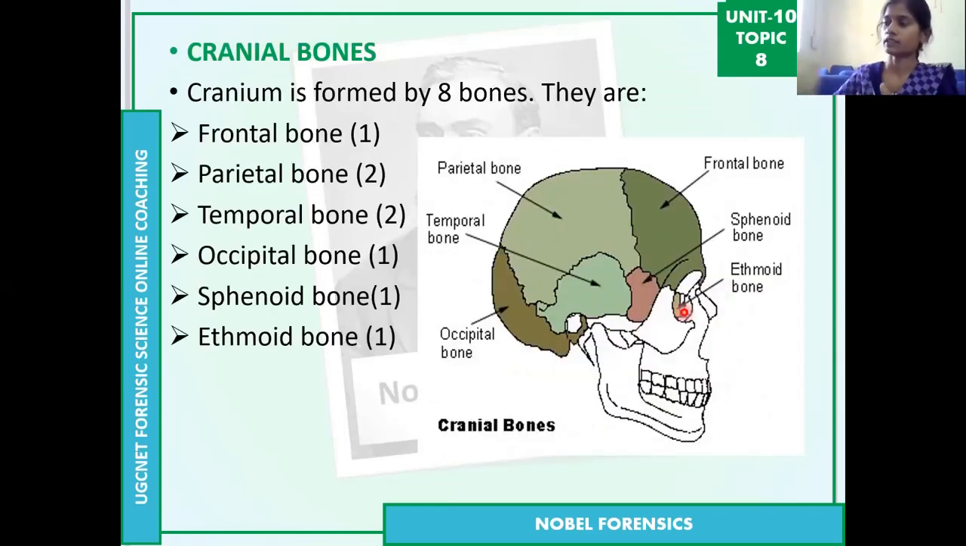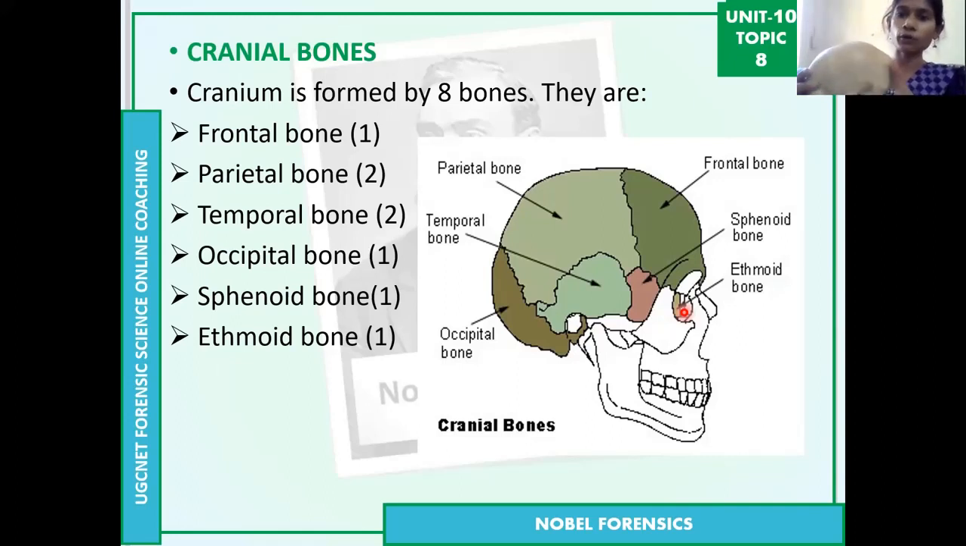I'll explain this. You can see this is the skull, and this front part is the frontal bone, which is only one bone, the front part bone. Then coming to the parietal bone, in the image they are showing one side only. This is the parietal bone, and the same parietal bone is also present on the other side. So there are 2 parietal bones, one on each side.